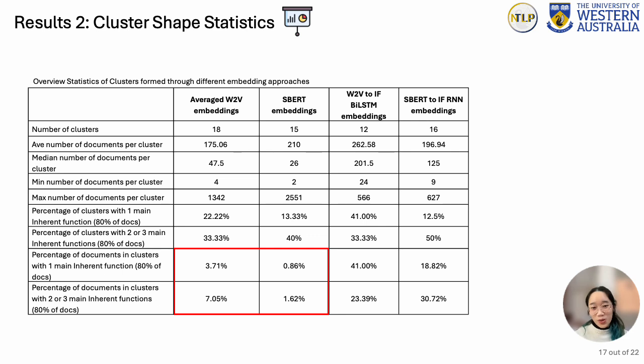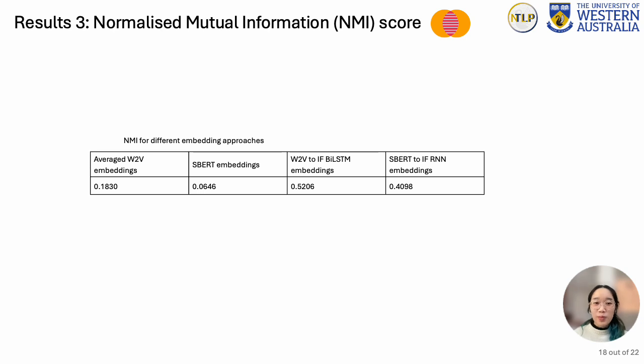meaningfully cluster work orders. These results are unlike the latter 2 approaches, which almost always returned a higher distribution of clusters and documents in good clusters. And thirdly, normalized mutual information score was used to measure the similarity between clusters and maintenance work orders that were grouped solely by inherent function.